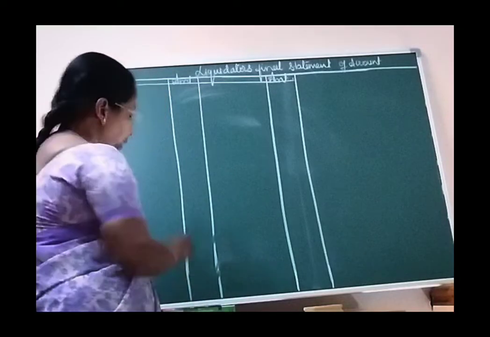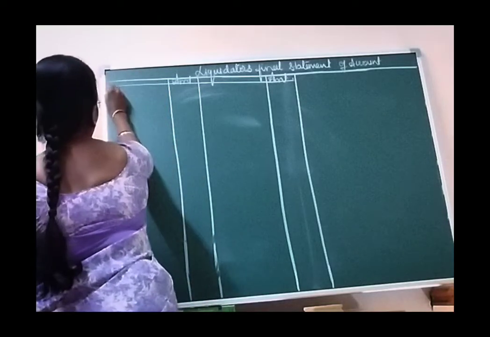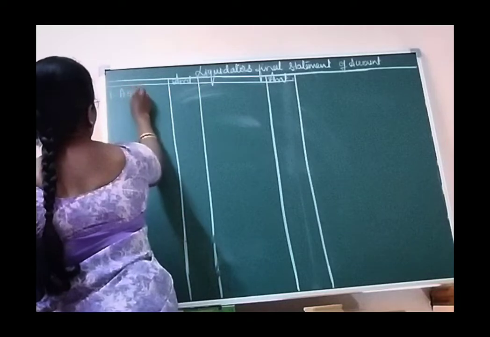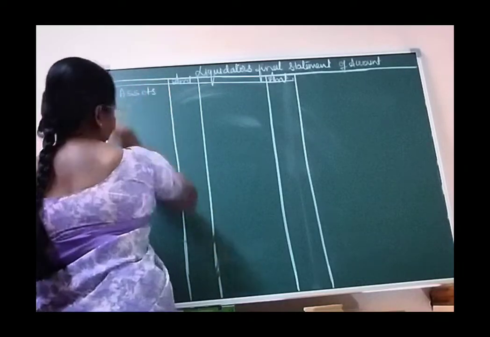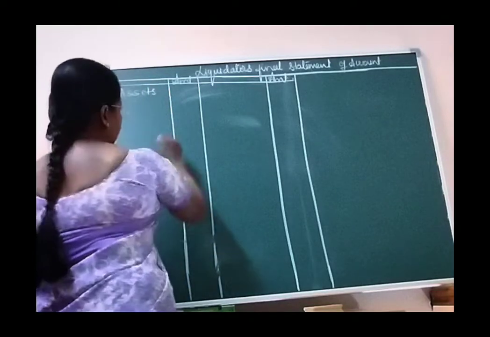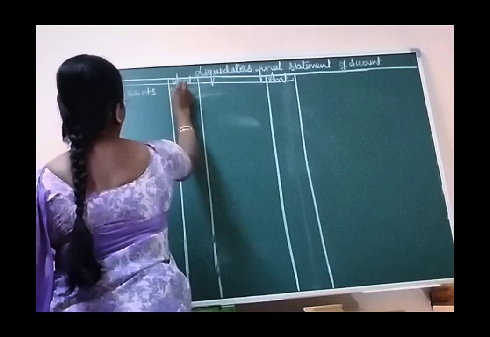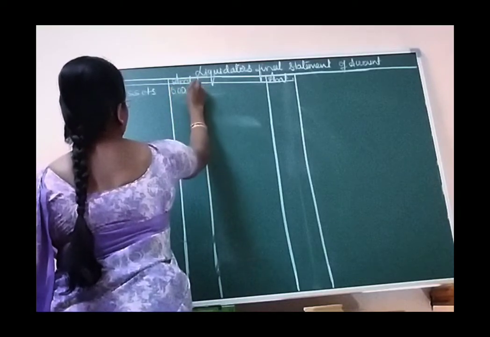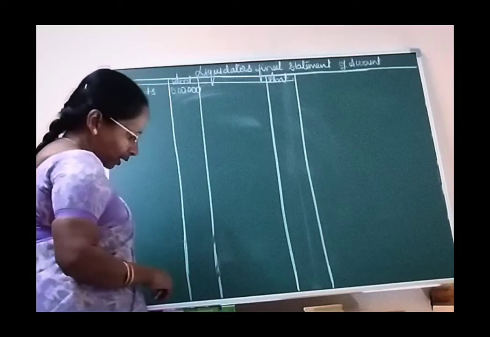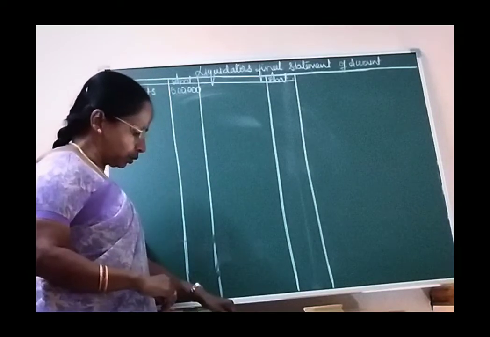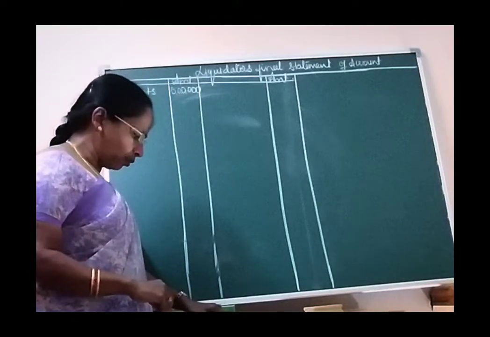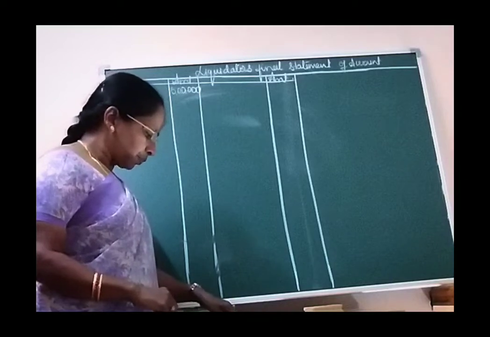Cash on realization of assets is given. First I will enter the assets realized by the liquidator. It is given in the question as rupees 5 lakhs. Next, to the receipt side, as of now we don't have any other items.